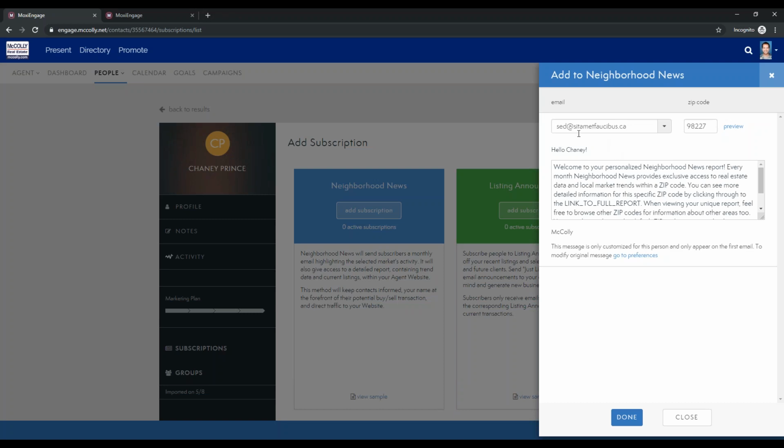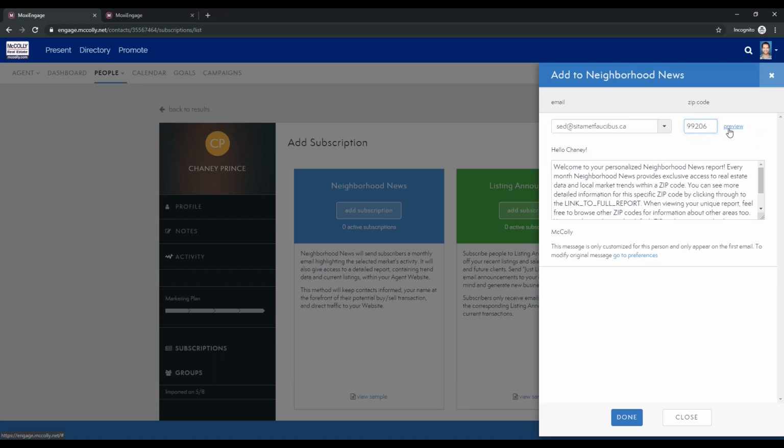So you can see here, all you need for a subscription to Neighborhood News is an email and a zip code. So everything in Neighborhood News is going to be based off of a zip code. You can see here, we've got this client subscribed to the 98227 zip code, but it's really easy to change these to whatever zip code you would like. So you can type it in, switch it up, and you'll actually have a little preview tab here.